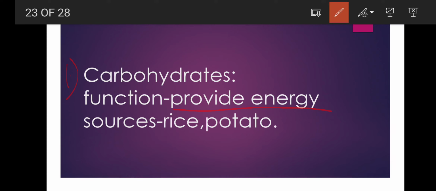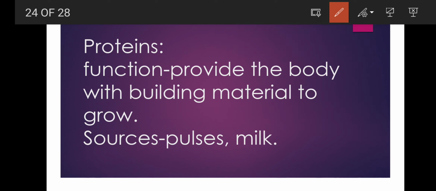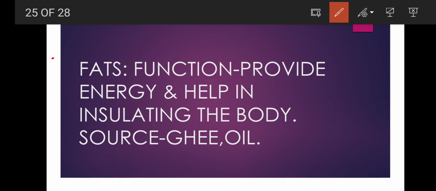As I have done here, you write, because in the answer you should write according to the question. And 2 sources are asked in the question. So you will write sources: rice and potato. The second one is proteins. The function is, it provides the body with building material to grow. And the sources are pulses and milk. Now next is fats, the third one. What is the function? It provides energy and helps in insulating the body. And the sources are ghee and oil.